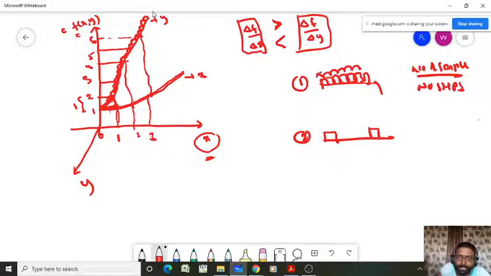Okay, sorry, this is the first one. 1, 2, 3, 4, 5, 6. He takes the same steps, but the number of samples collected here is 1, 2, 3, 4, 5, 6, 7. That is 7 by 6 steps. But here again only 2 samples he collected, whereas the number of steps he has taken is 6. That means he has the high sensitivity when compared to this one for the same step length.